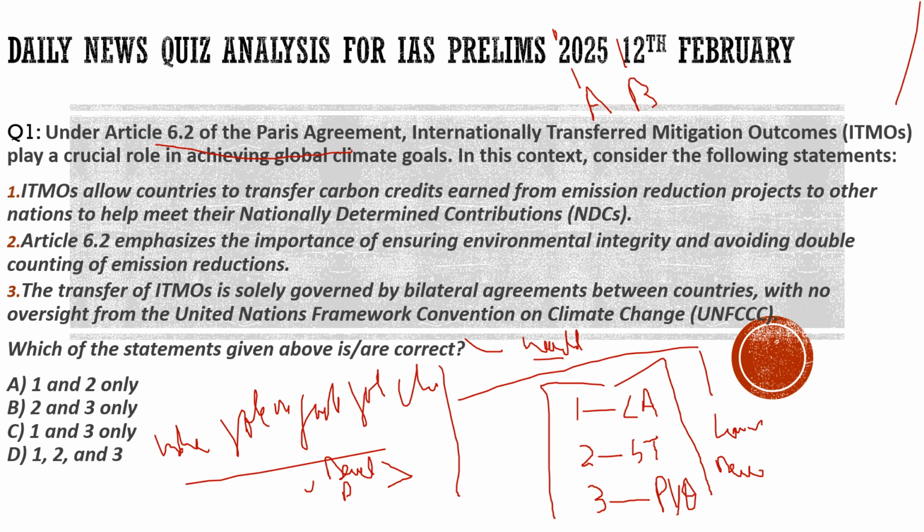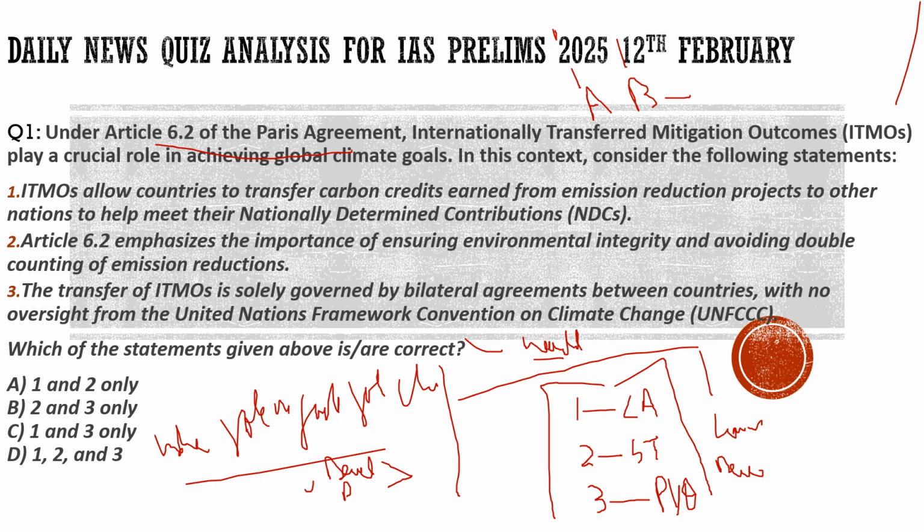So what can they do? B can sell the amount it has restricted in the carbon market, and A can buy it from B. A will give financial assistance to B. In this way they can curb carbon emissions and achieve the goals set by the organizations. They can also trade this carbon credit on the basis of the same principle. This is how internationally transferred mitigation outcomes work.